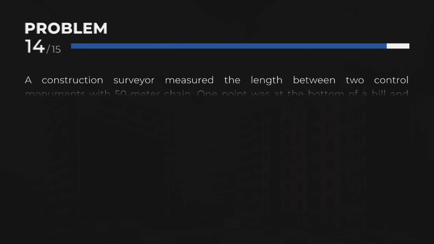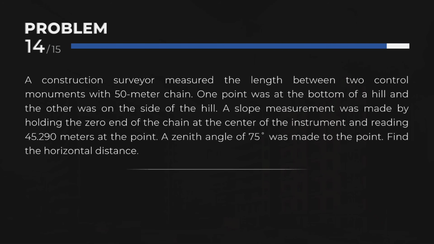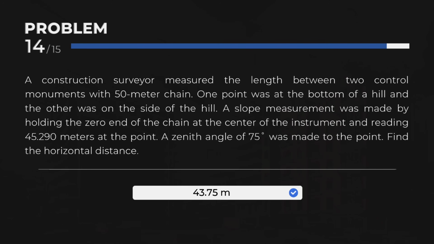Problem 14. A construction surveyor measured the length between two control monuments with a 50-meter chain. One point was at the bottom of a hill, and the other was on the side of the hill. A slope measurement was made by holding the zero end of the chain at the center of the instrument and reading 45.290 meters at the point. A zenith angle of 75 degrees was made to the point. Find the horizontal distance. 43.75 meters.